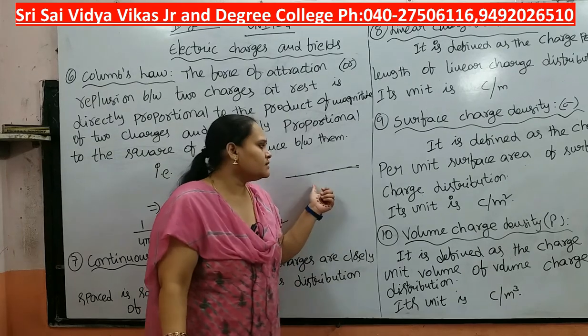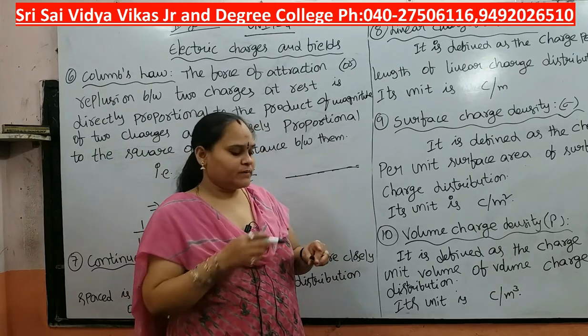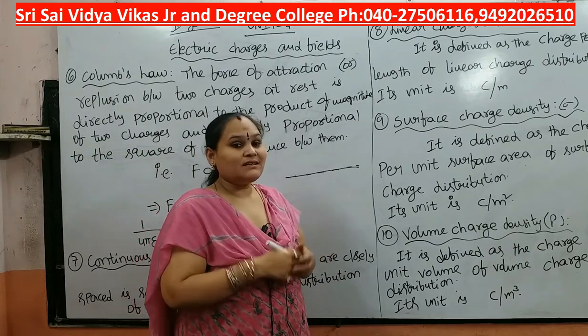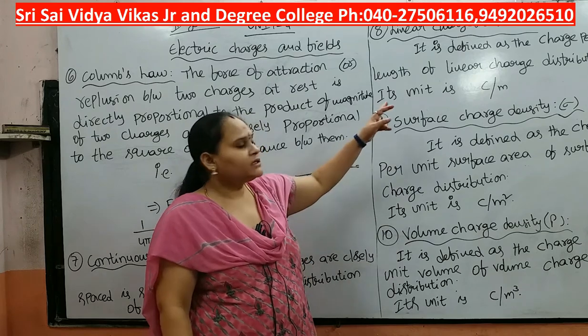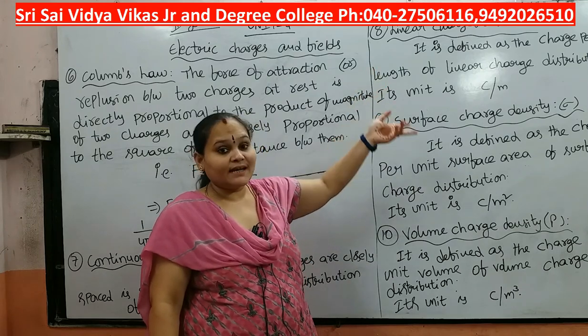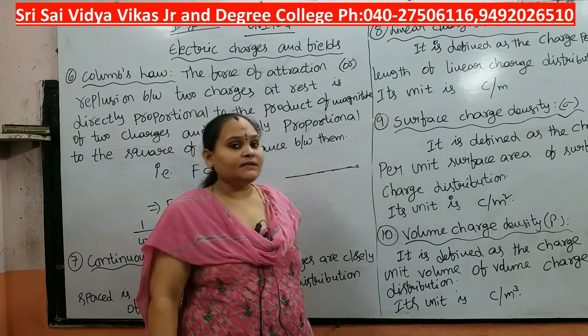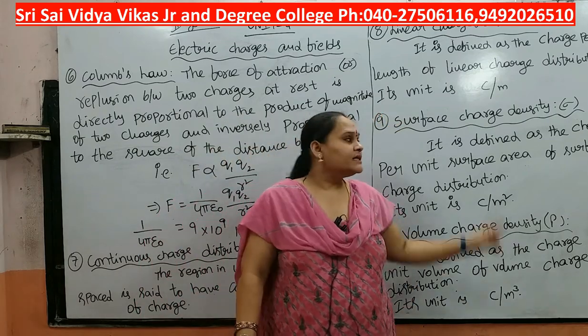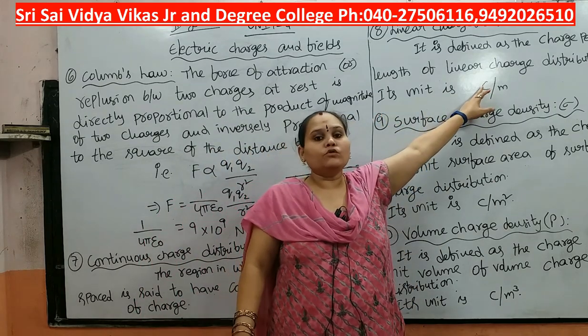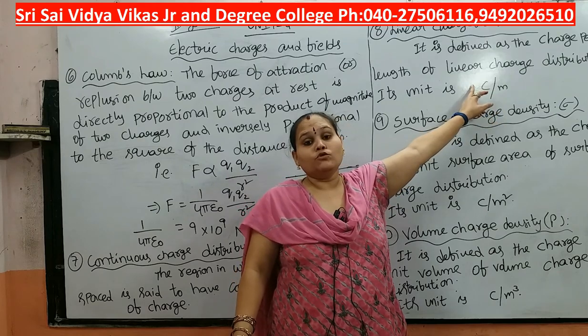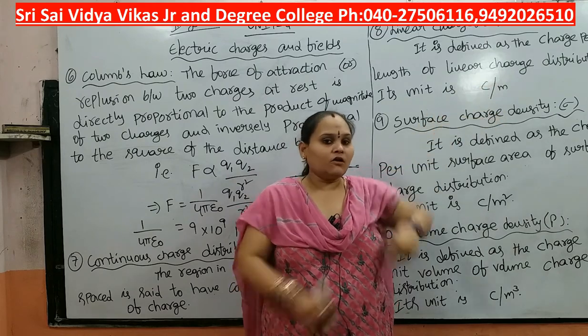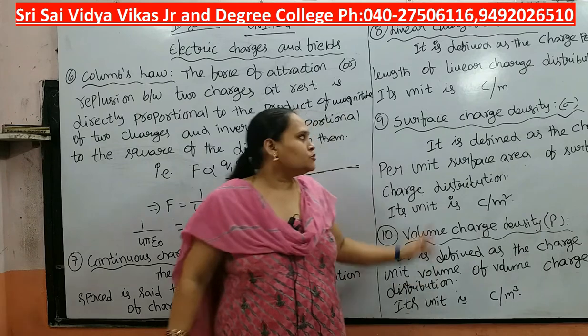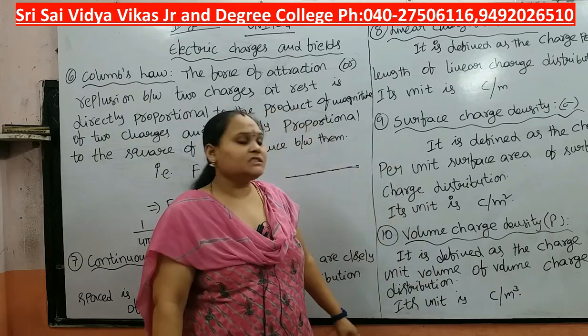Here we use just one coordinate to mention that. So this is the linear charge distribution. It is defined as the charge per unit length. Its unit is coulomb per meter. Along the line we have only one dimension, so meter.